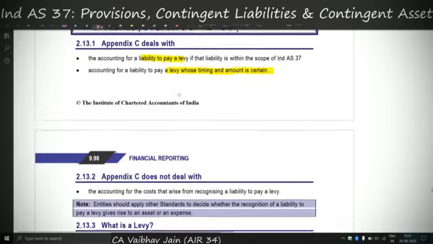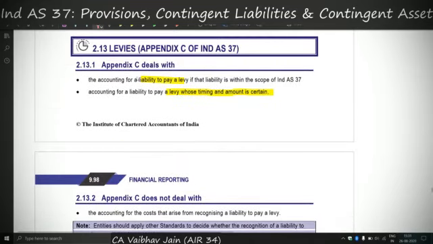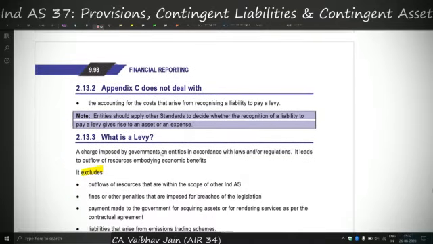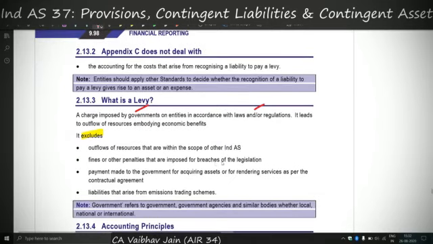And the last topic is 2.13, levies, which we'll cover now. Levies means any liability to pay a sum of money to government basically. So what is a levy? It is a charge imposed by government on entities in accordance with laws and regulations, but it does not include those which are under other Ind AS. For example, income tax is covered under Ind AS 12, therefore it will not be a levy for the purpose of Ind AS 37, nor will other fines and penalties which are imposed for breaches of legislation.